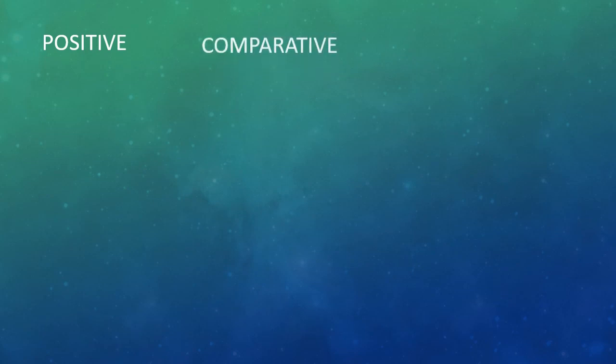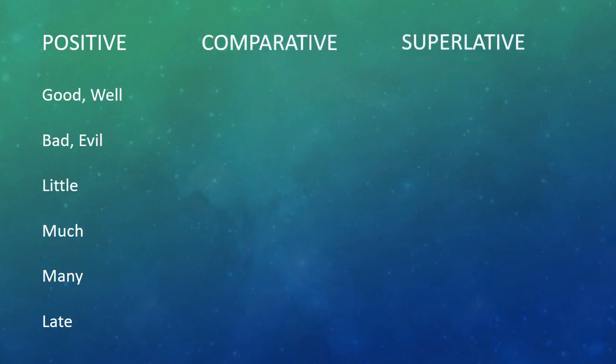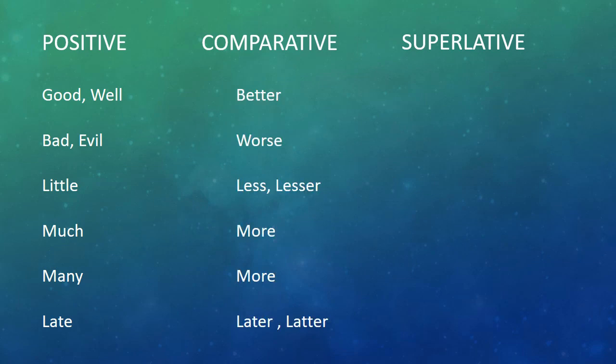Friends, these are the adjectives: good, well, bad, evil, little, much, many, and late. In these cases, our comparatives or superlatives are not formed as per the previous rules we have learned, but it's something different. Let's see what they are.